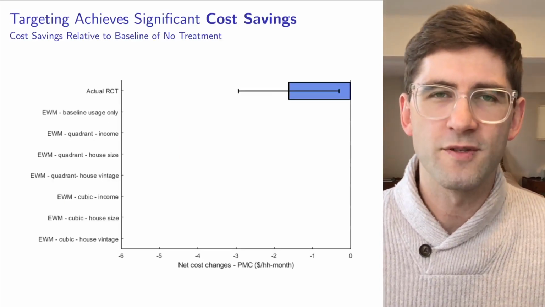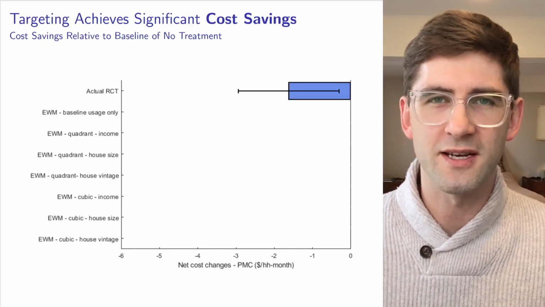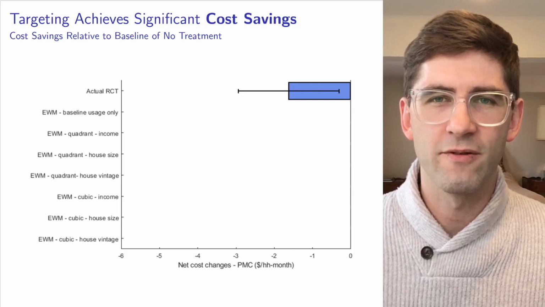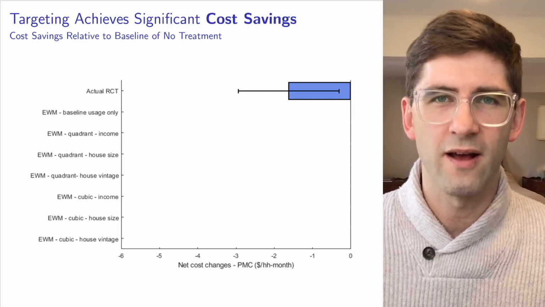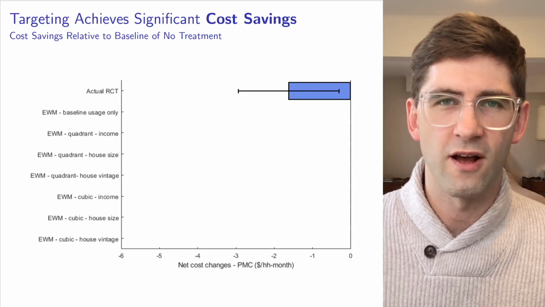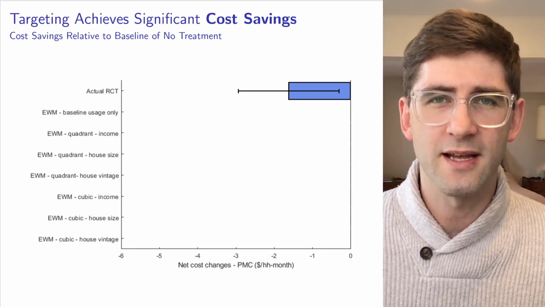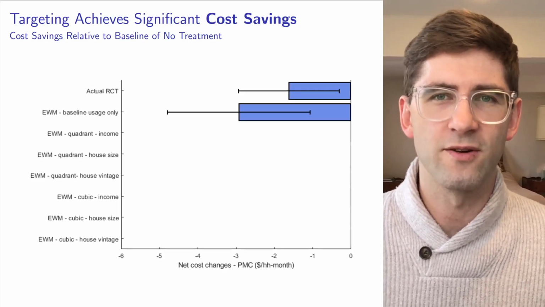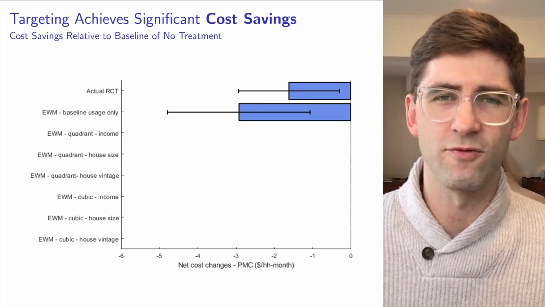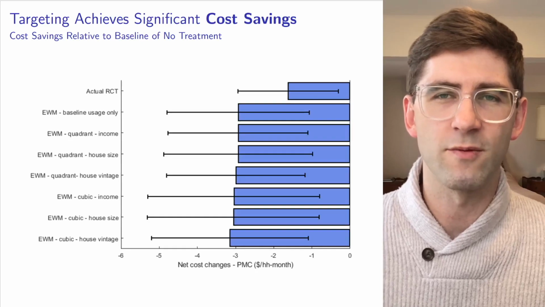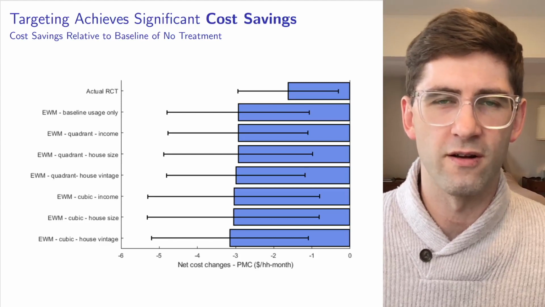It's nice to know the shape of the rules, but we also care about the savings that are associated with them. And so what we find is that targeting achieves significant cost savings. Here I'm plotting the results from the actual randomized control trial relative to a baseline of no treatment. So this trial generated cost savings on the order of $1.50 per household per month. But if we treat based purely on baseline electricity consumption, we find that we can increase that to about $3 per household per month. And if we use additional characteristics and both sets of rules, quadrant and cubic rules, we find similar and somewhat larger electricity cost savings on the order of $3 to $3.25 per month.